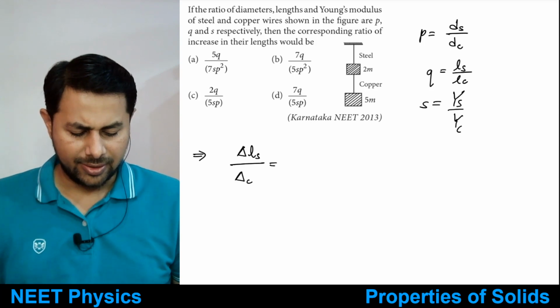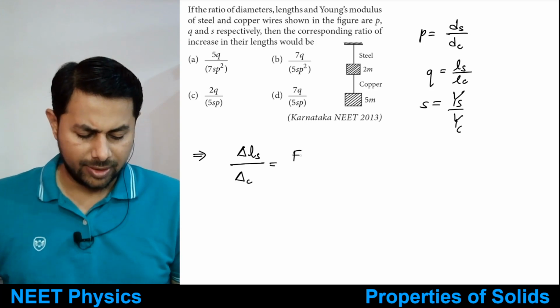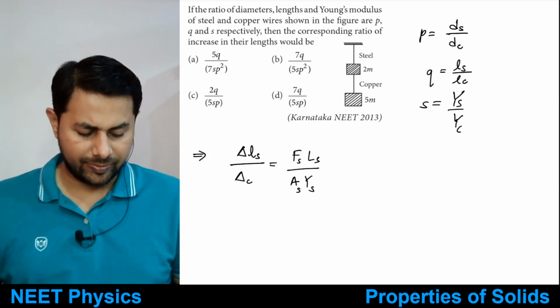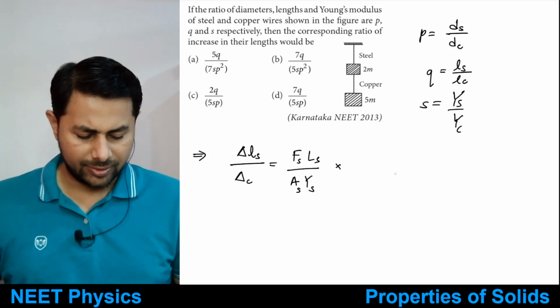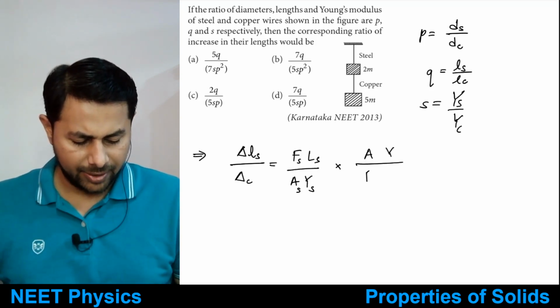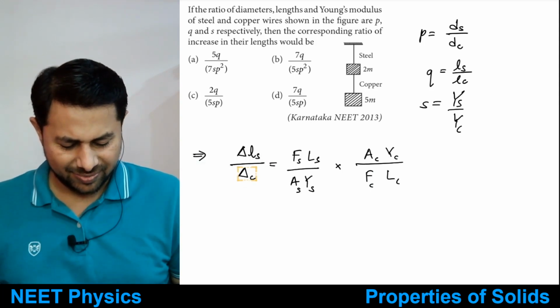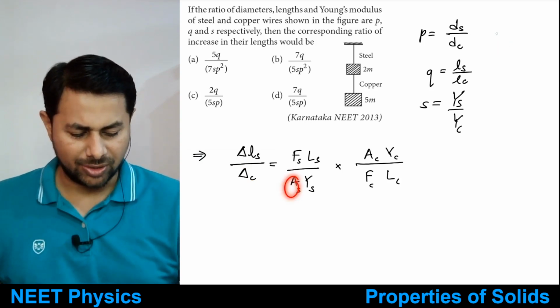We know that increment in length is FL upon AY. So force applied to steel, FL upon AY, times length of steel, area of steel and Young's modulus of steel. Then we need to divide by FL upon AY for copper, so that is multiplied by its reciprocal, AY upon FL. Area is directly proportional to diameter square.